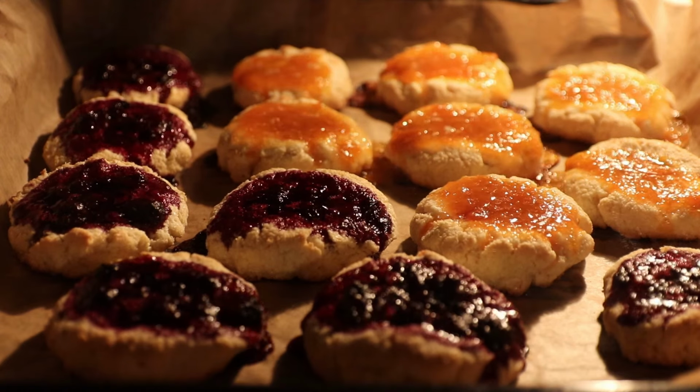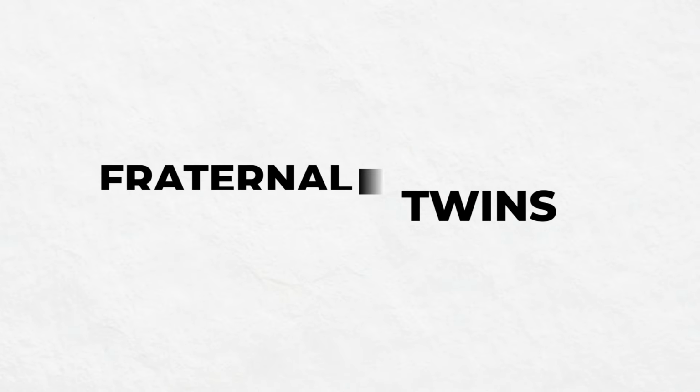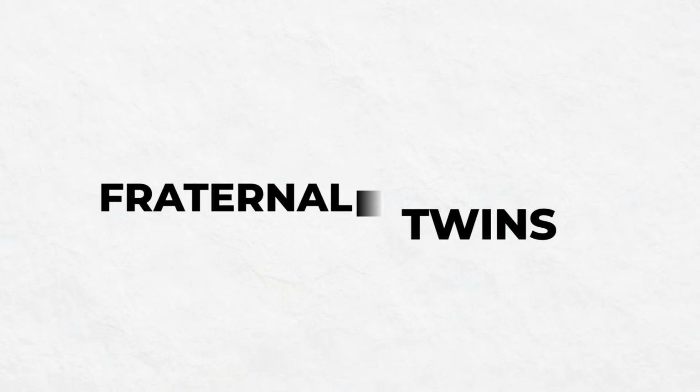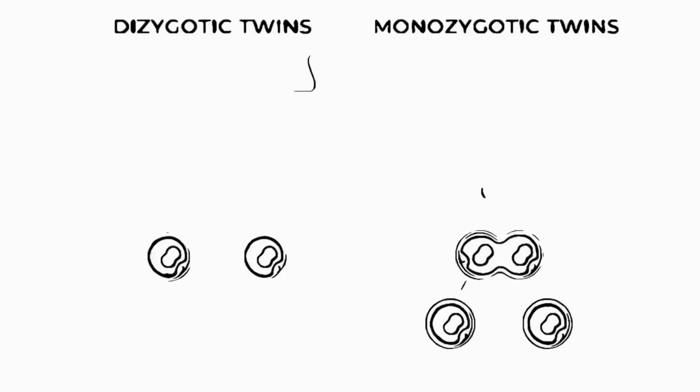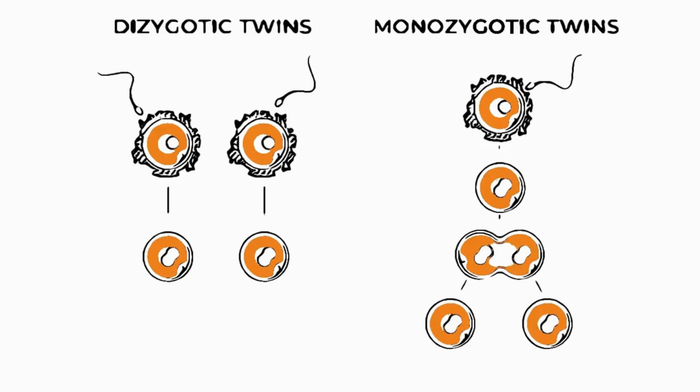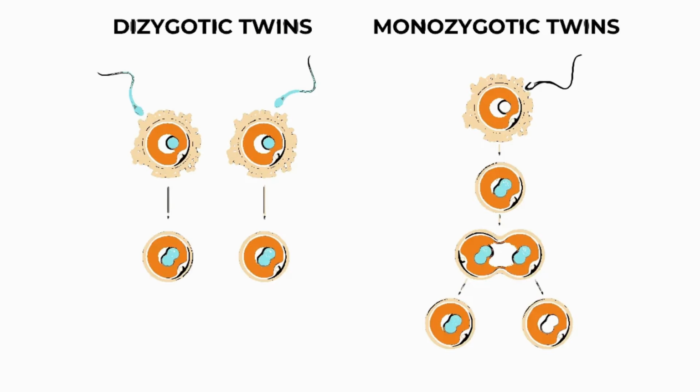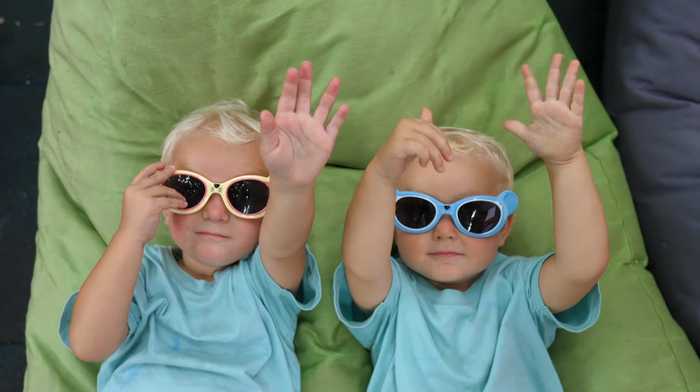Fraternal twins, or dizygotic twins, happen when two separate eggs are fertilized by two different sperm cells. They share about 50% of their DNA, just like any other siblings. It's just like two siblings born at the same time.